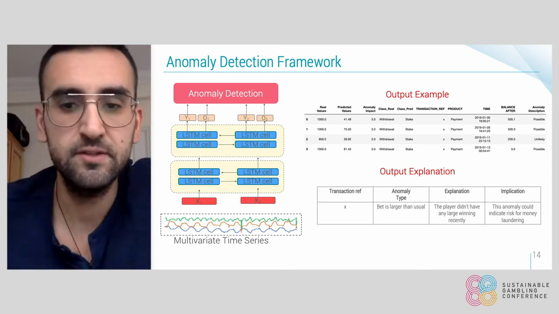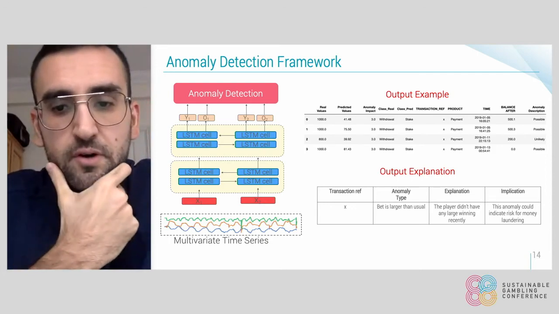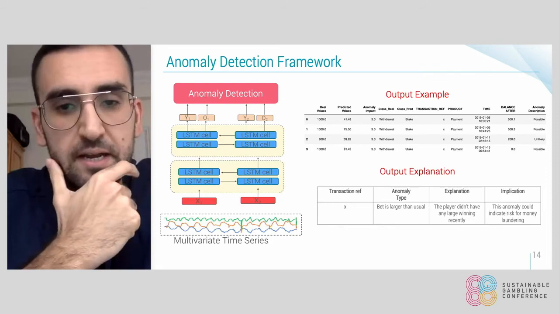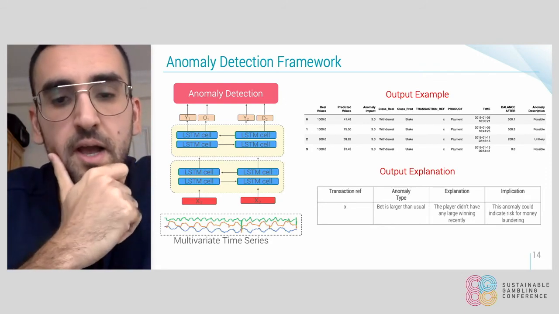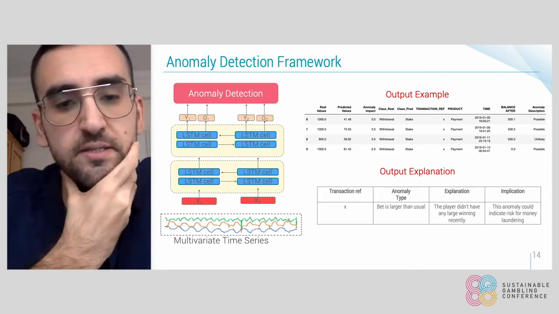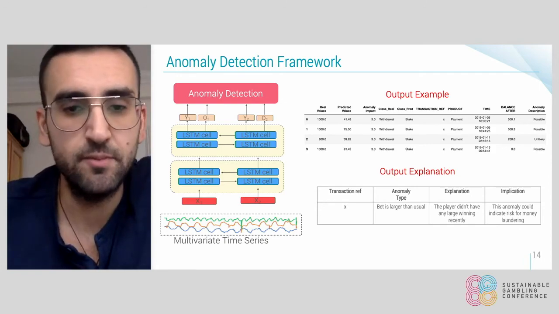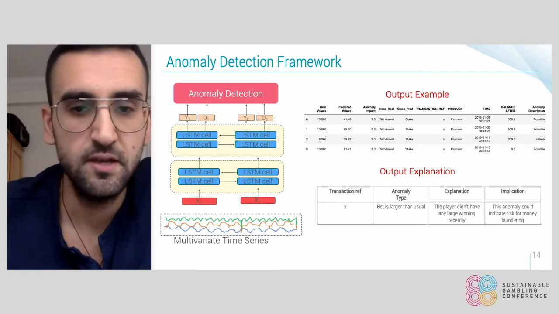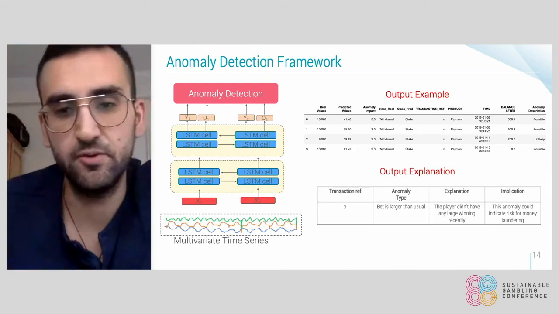So using that, in collaboration with the compliance team of our industrial partners, we could try to give an explanation for those anomalies. For example, here, if you have an anomaly for the transaction reference X, this anomaly could be described as a bet that is larger than usual.